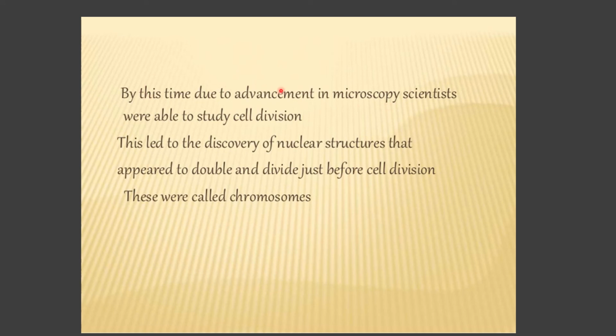Before Mendel's death, the microscope was present only in a crude way. After his death in the 20th century, proper microscope work came forward, and based on that the cell division was studied. They came to know that the nucleus content was doubling before cell division, and that what was present in the nucleus was the chromosome, responsible for genetic inheritance in an individual.